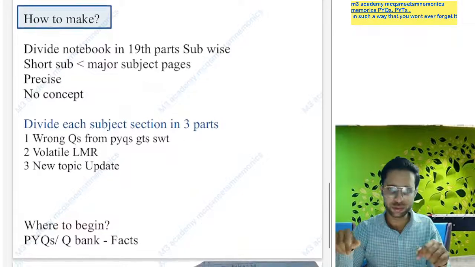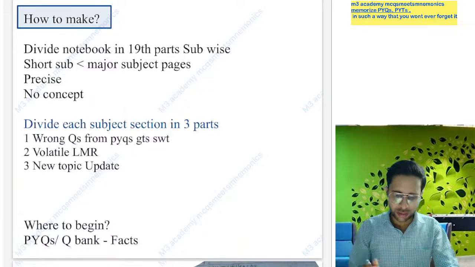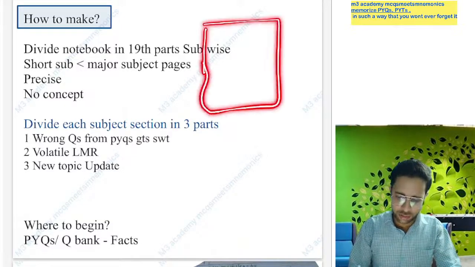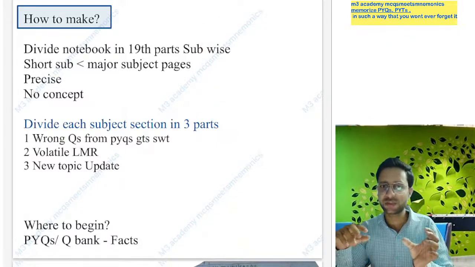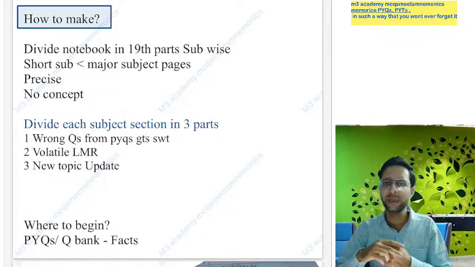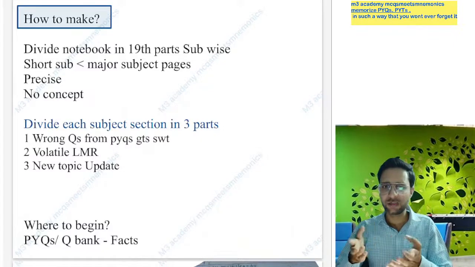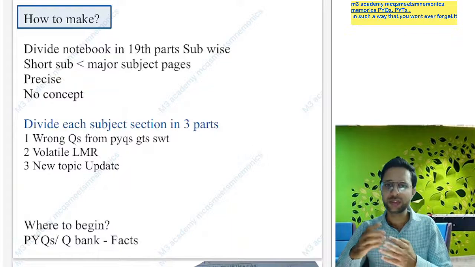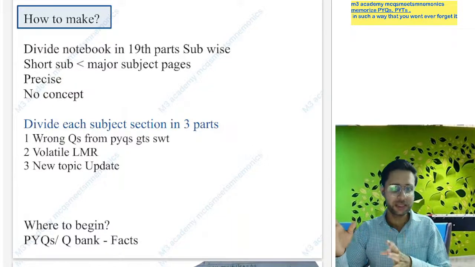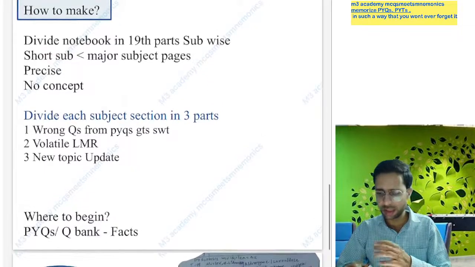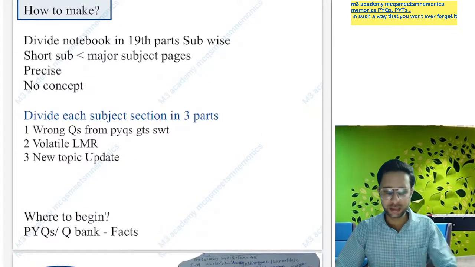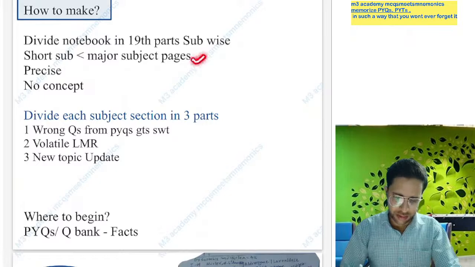So how do you make it? You can take a notebook and divide the pages among the 19 subjects. You can give fewer pages to the short subjects and more pages to the long subjects. Like you can give 5 to 7 pages for a short subject like dermatology, and 15 to 20 pages for medicine or OBG. So you take a notebook and divide it subject wise.